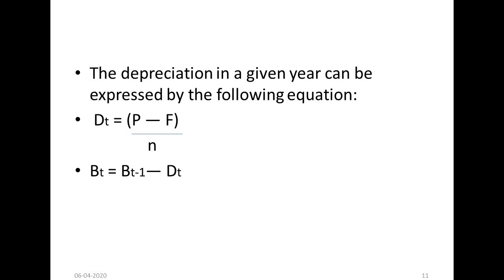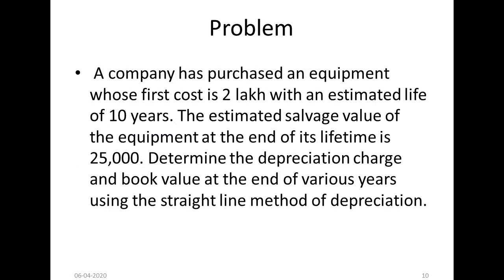So this is the formula. Depreciation in a given year can be expressed by (P minus F) by N. I already told you, DT means depreciation amount at T. P means initial cost, minus F, which means salvage value, divided by the number of years. So what number of years have they asked? 10 years. Okay, 2 lakhs, 25,000 is the final value, 10 years.